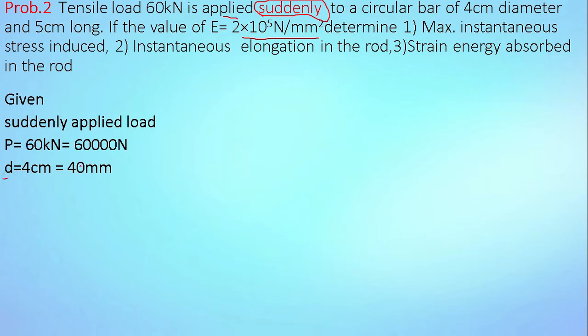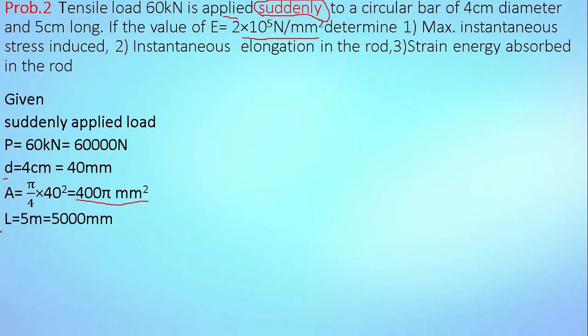Convert it to mm, which is equal to 40 mm. Cross sectional area of bar, the formula of area for a circle is π/4 d². So put the values, π/4, value of d is 40, so 40 squared, which is equal to 400π. This is the cross sectional area of the bar.